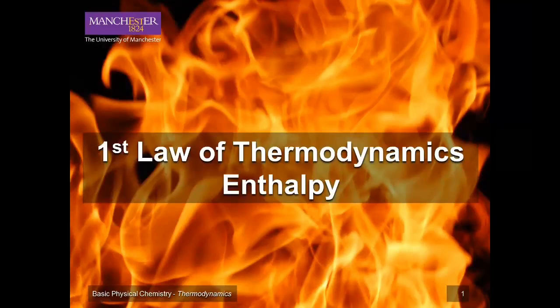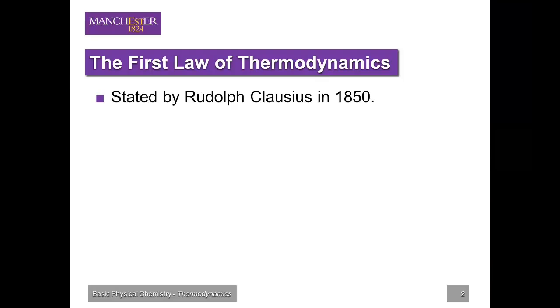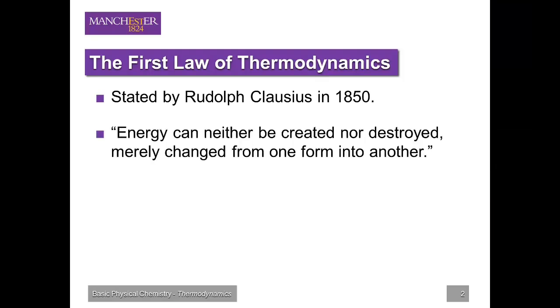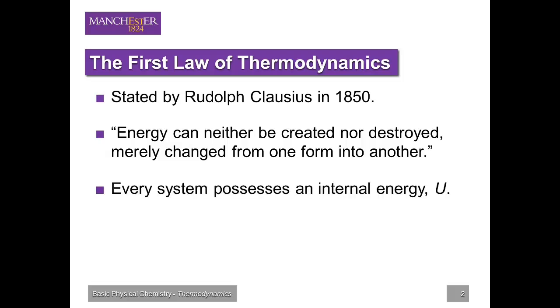In this video, I shall present the first law of thermodynamics. Around 1850, the German scientist Rudolf Clausius took the law of conservation of energy, which states that energy can neither be created nor destroyed, merely changed from one form into another, and applied it to the idea of a thermodynamic system. All matter possesses internal energy, symbol U, and thus so do all thermodynamic systems.